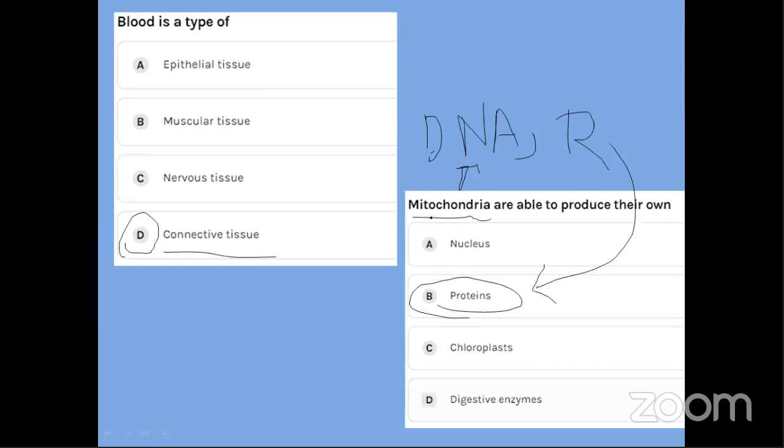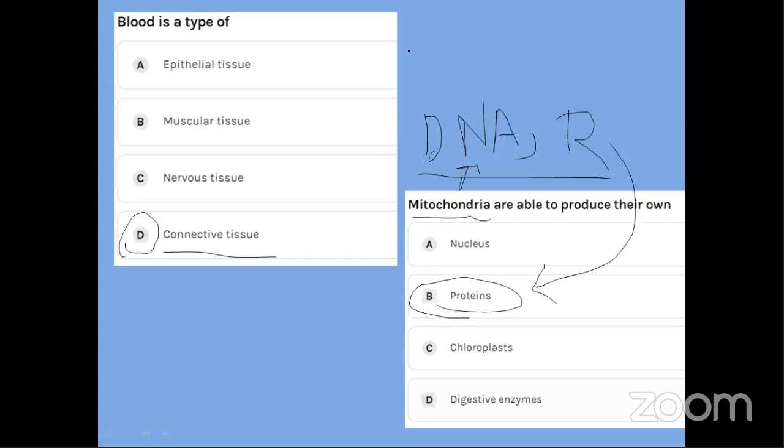Which one more cell organelle has DNA and ribosomes? Yes, mitochondria, but I mean the other one, other than the mitochondria. Others, please do answer.